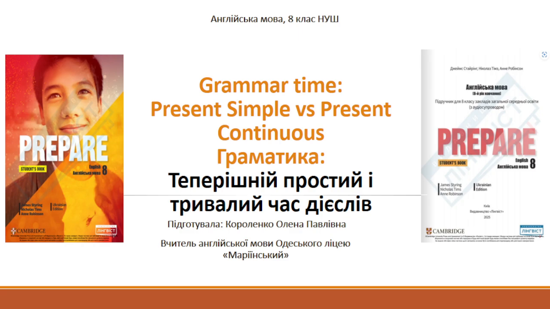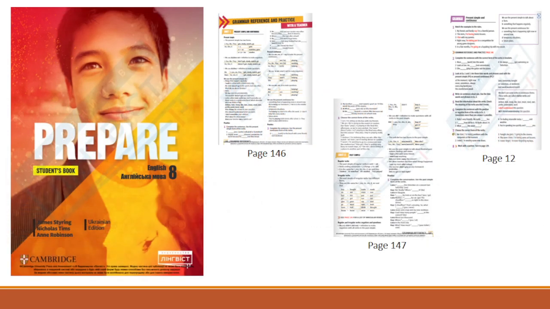The topic of our lesson is grammar time, present simple versus present continuous. We are going to use the book Prepare. The authors are James Styring, Nicholas Tims, and Anne Robinson. Our working pages are 146, 147, and page 12.